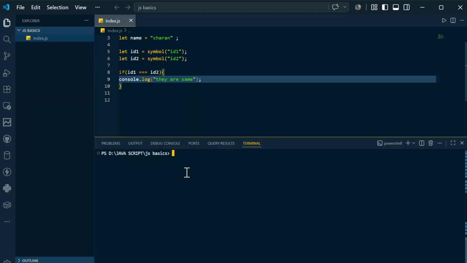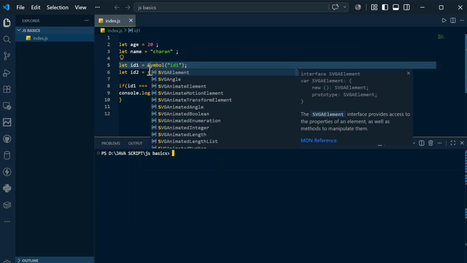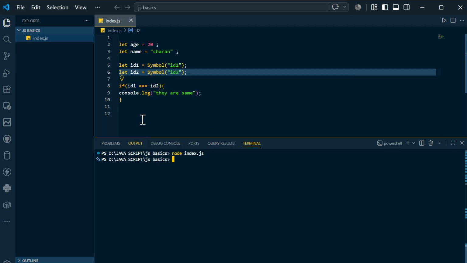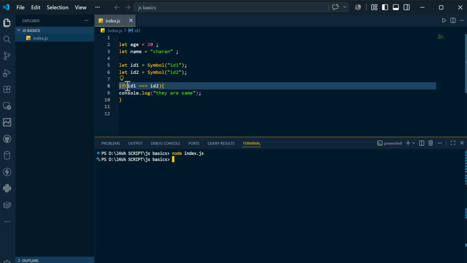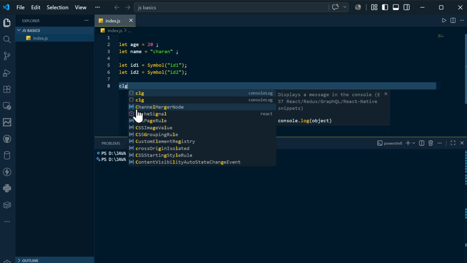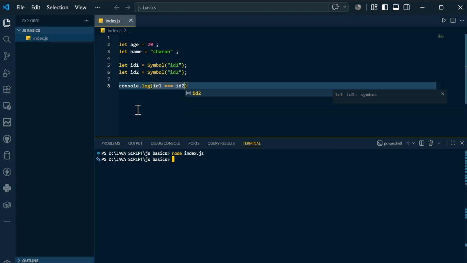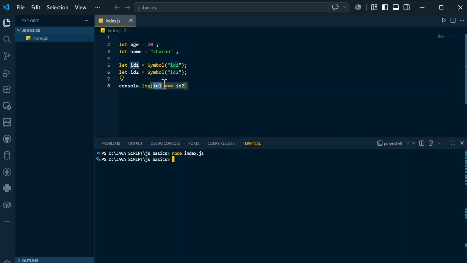If I run this, you are getting some error. Basically this is not a small s, this is a capital S. Now if I compile and run, let's see what happens. You are getting nothing. Why? Because this is false. If you want to know whether this is false or not, you can simply remove this stuff, and again say console.log, and inside that compare id1 is equal to id2. Now if the statement is false you will see false, or if the statement is true you will see true. Again if I compile and run, you can see the answer is false.